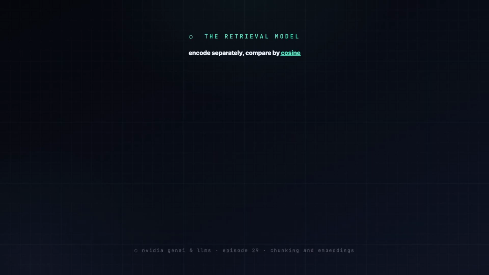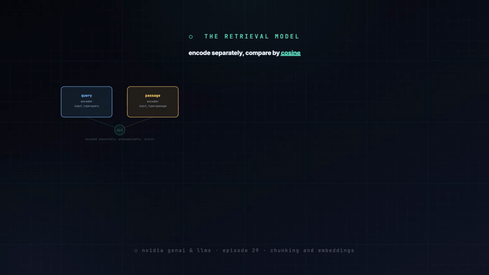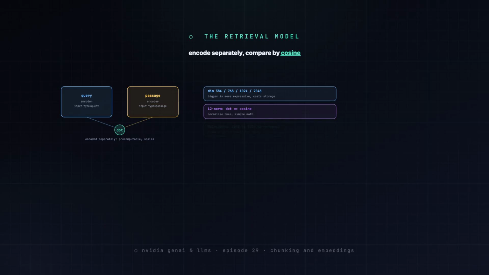3 properties to know. Dimensionality, typical sizes are 384, 768, 1024, 2048. Bigger is more expressive but costs storage and slows search. Normalization, L2 normalize the vectors, so a dot product equals cosine similarity. And Matryoshka, a model trained so you can chop a 2048 vector down to 1024 or 768 and still retrieve well, trading a little recall for speed without re-embedding.